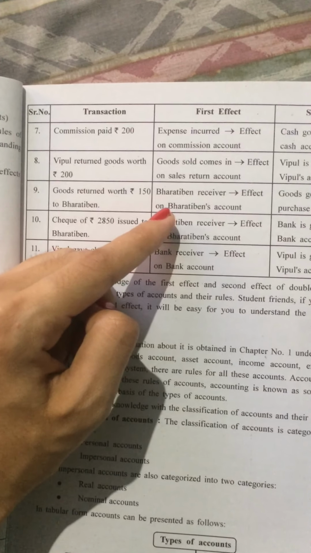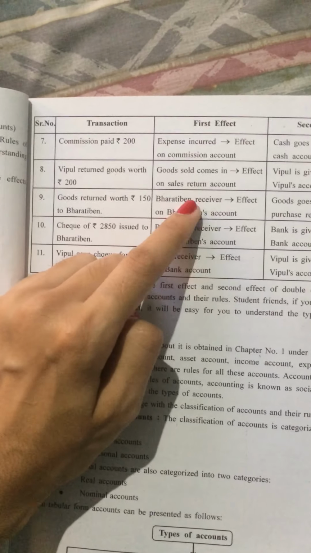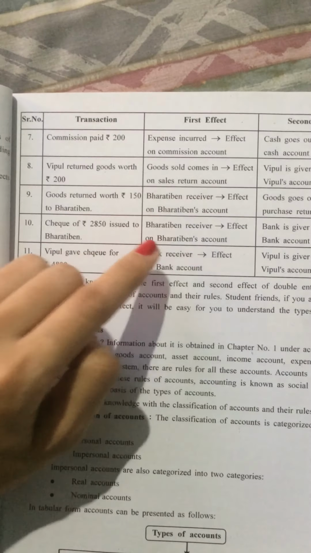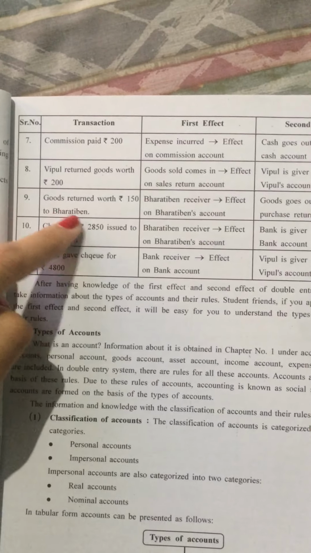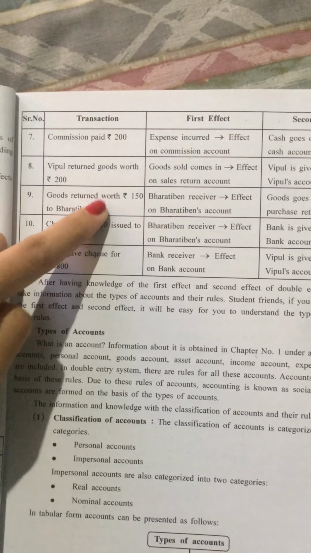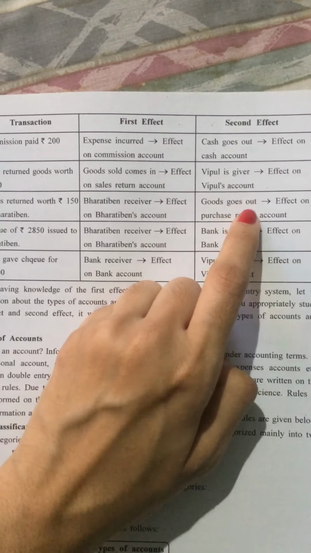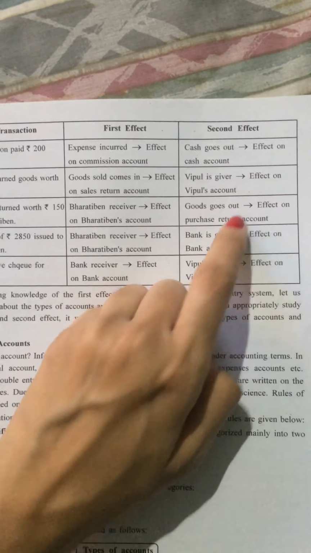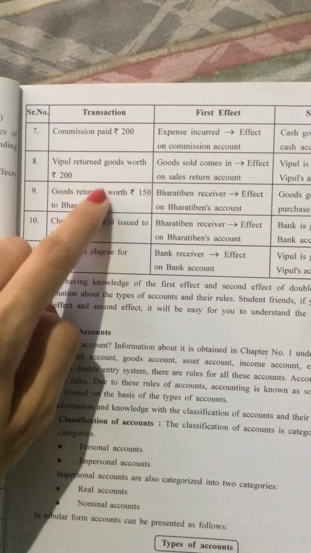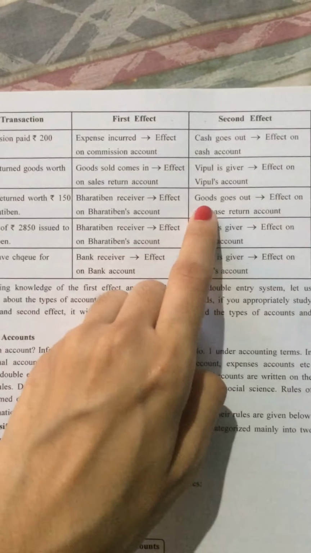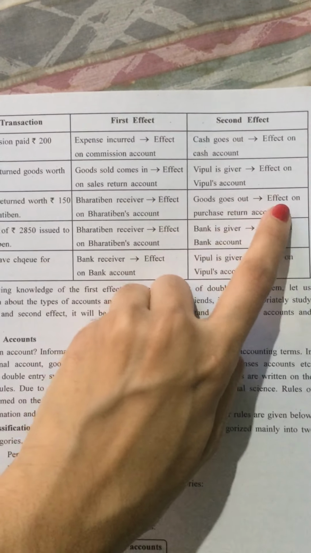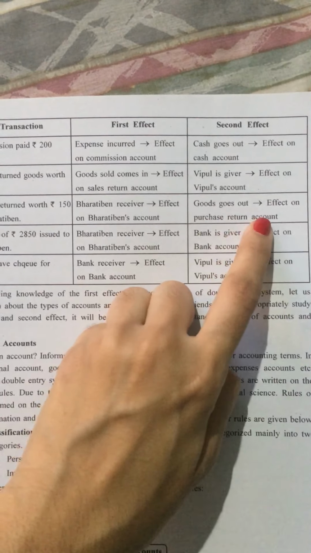So the first effect would be on Bhartiben is a receiver, so there would be effect on Bhartiben's account, because Bhartiben is a person and every person has a separate account. And the second effect would be goods goes out, means effect on purchase return account, because as goods is returned to Bhartiben means goods is going out, so there will be effect on purchase return account.